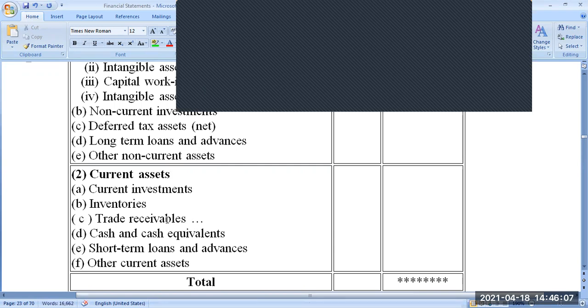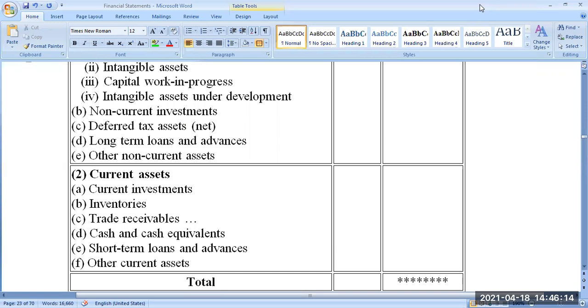Next, trade receivable. Trade receivables are two things: one is sundry debtors, another one is bills receivable. You sold goods on credit basis, they did not give the money yet. You have some money to be received from the debtors. That is what we call trade receivable. The total of that should come here. Then cash and bank balances. You know very well, each and every company will have some cash balance in hand at any given point in time, and also some bank balance. Put together, we are going to write it here as cash and bank balances.